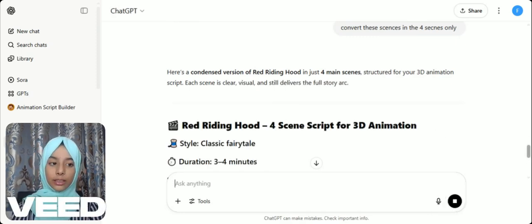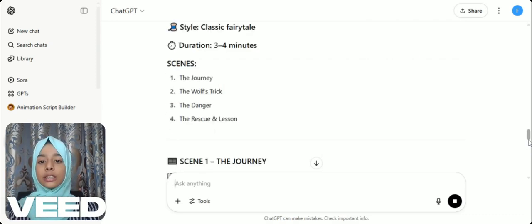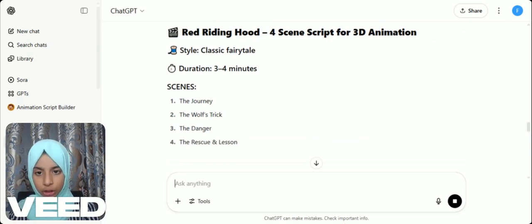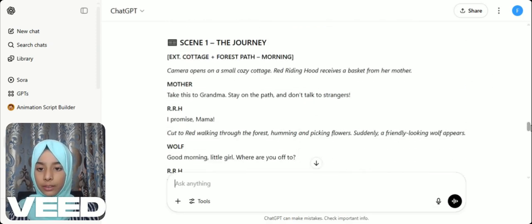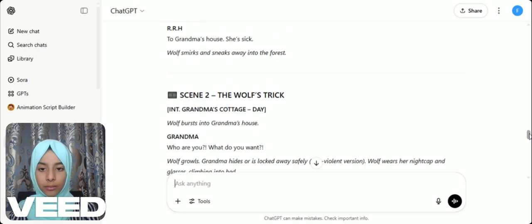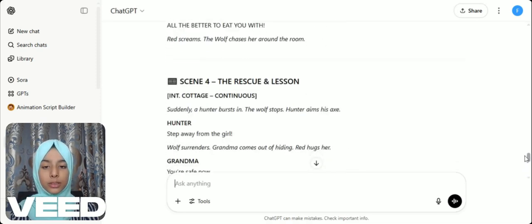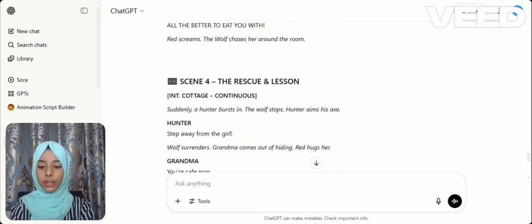Okay, now it has given an updated version of Red Riding Hood in just four main scenes. These are the scenes: the journey, the wolf's trick, the danger, the rescue and lesson. The little Red Riding Hood. Camera opens on a small cottage. Okay, so here are the prompts. Now we will get a story.